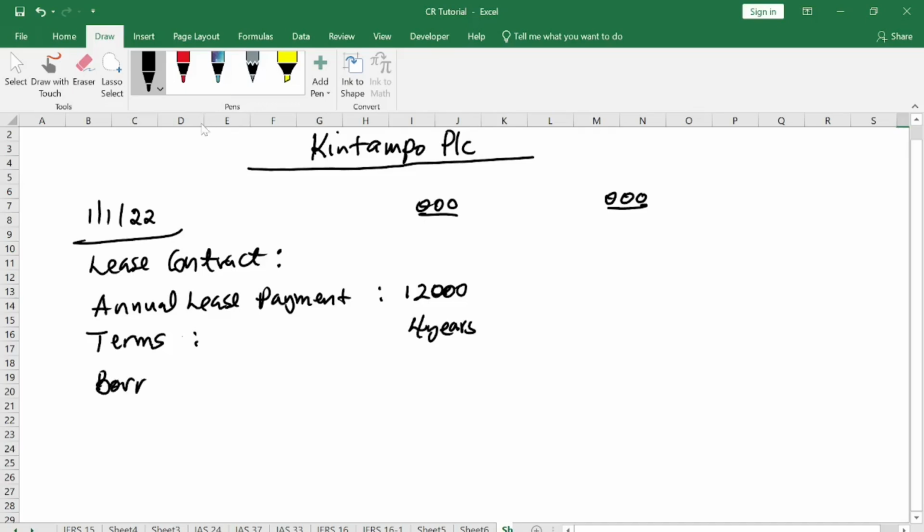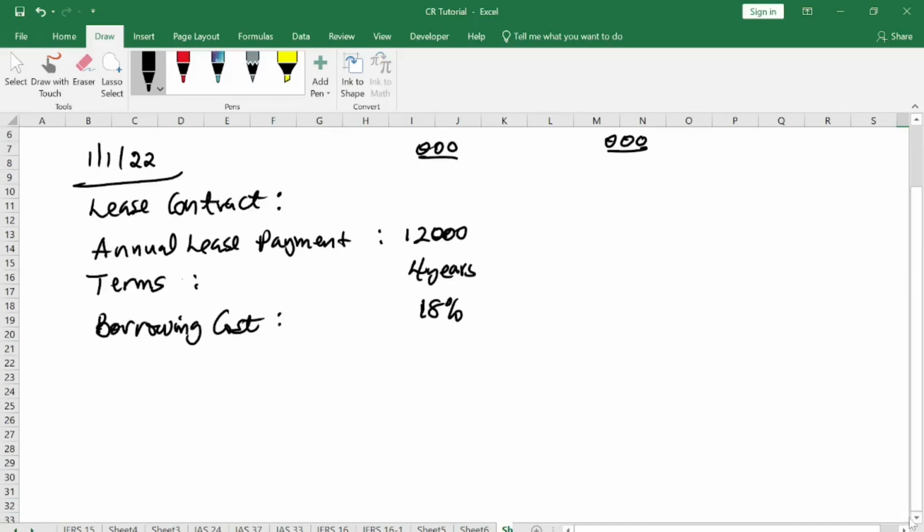Borrowing cost is 18% in the question. This is what the question suggested. Alright. Under this question, they gave us what? An option to vary the lease arrangement, and that was agreed on 1st January 2023.